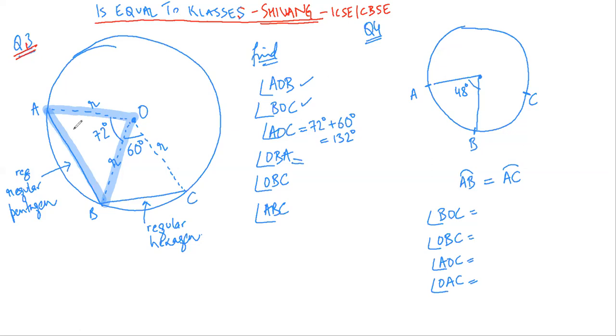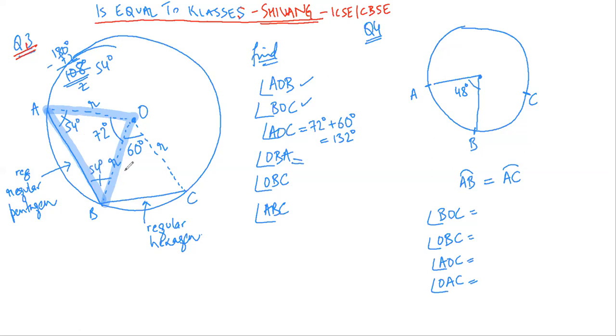This is 72 degree. So this angle would be equal to this angle. So 180 degree minus 72 degree, 108 degree divided by 2. So both these angles would be equal to 54 degree and 54 degree. I hope it is clear.